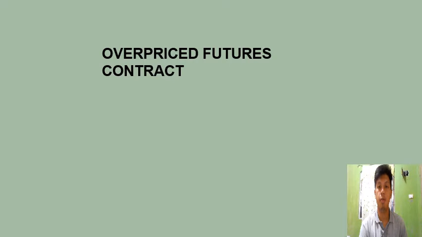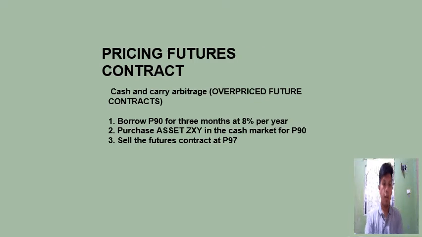So what are we going to do? Using the cash and carry arbitrage strategy, the following steps should be followed. Number 1, borrow 90 pesos for 3 months at 8% per year, and then purchase asset CXY in the cash market for 90 pesos, and then sell the futures contract at 97 pesos.